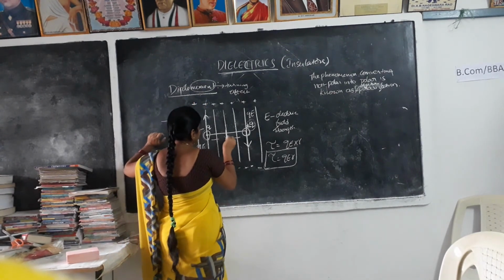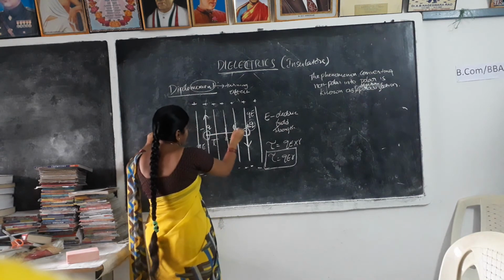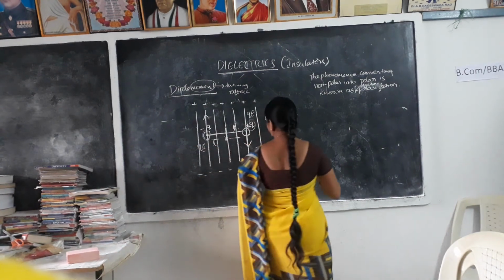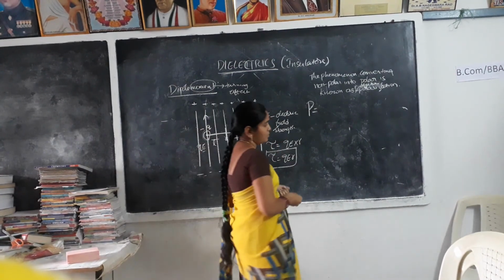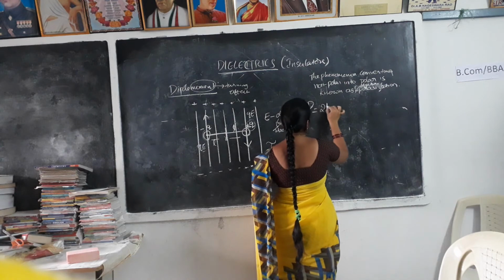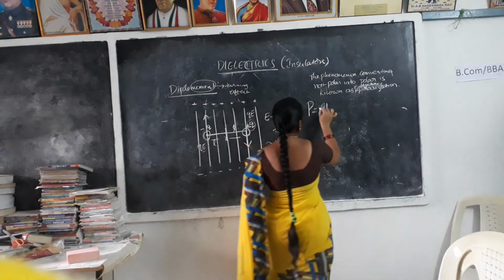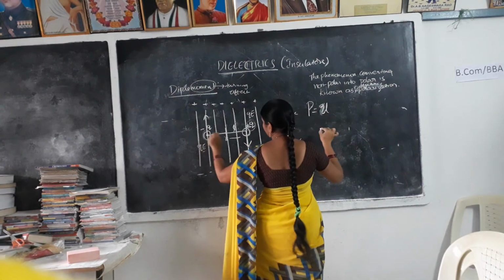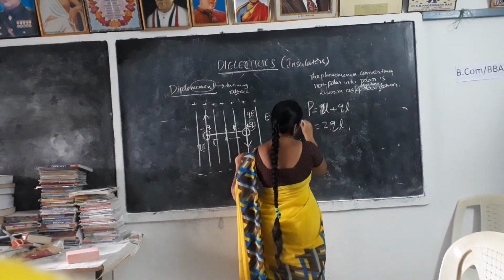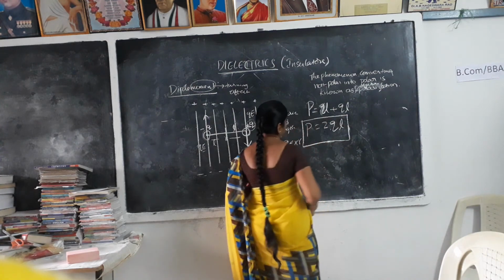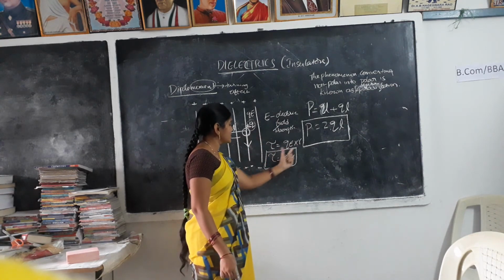So let us consider the midpoint of these two charges, and this part is L, this part is L. Then the dipole moment is represented by capital P. So here the dipole moment is taken as charge into length plus charge into length, that is 2qL. This is the dipole moment.